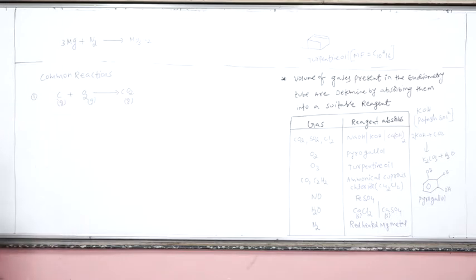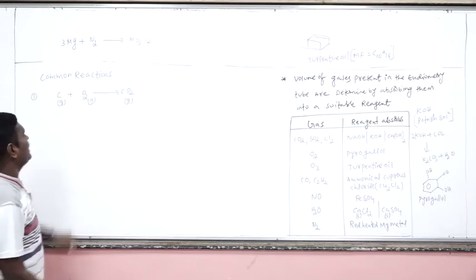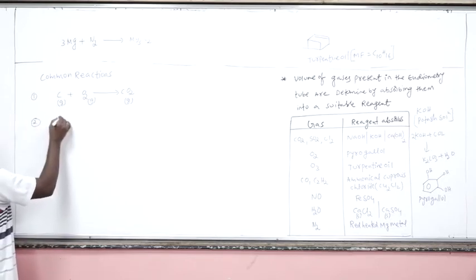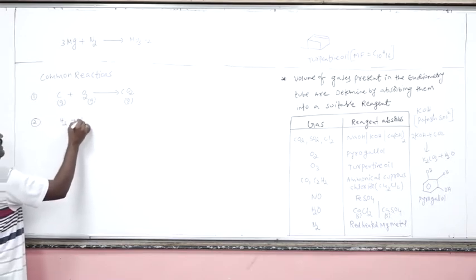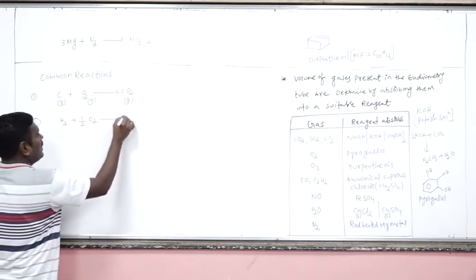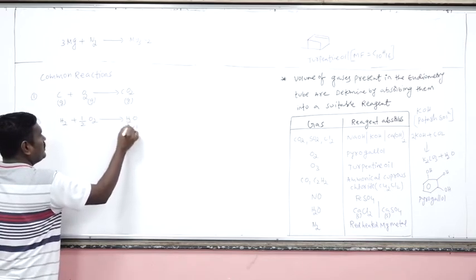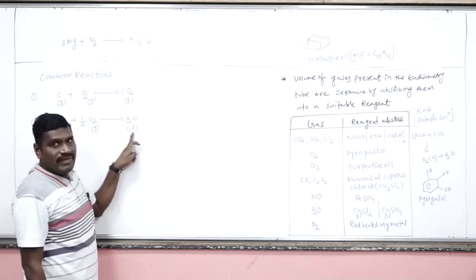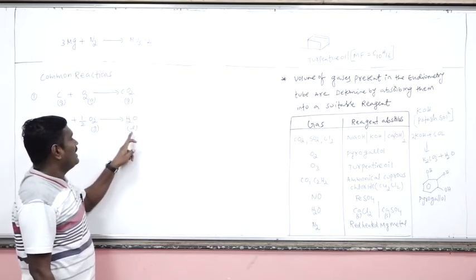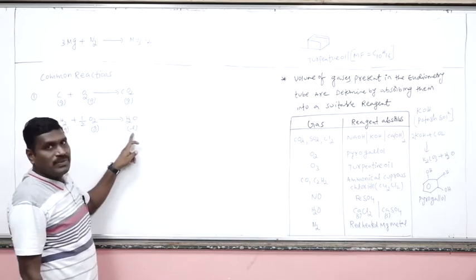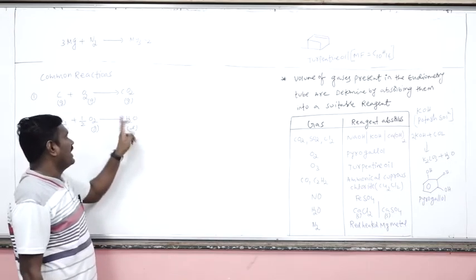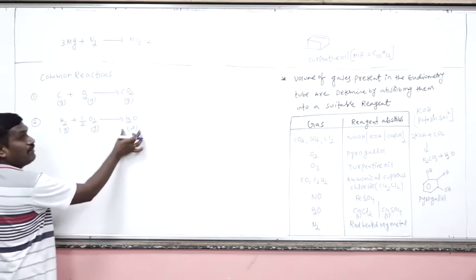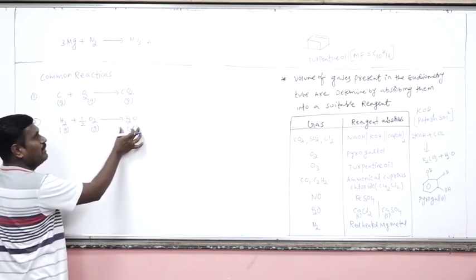Suppose carbon is there in the eudiometry, after explosion with X amount of oxygen, you will get CO2 gas. If hydrogen is present, it will combine with oxygen to give H2O. Remember, first of all, H2O will be in the vapor state. After cooling the eudiometer tube to room temperature, H2O will condense. So we are dealing at room temperature only.